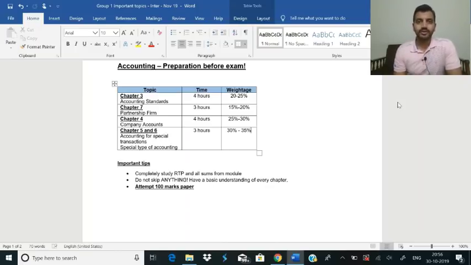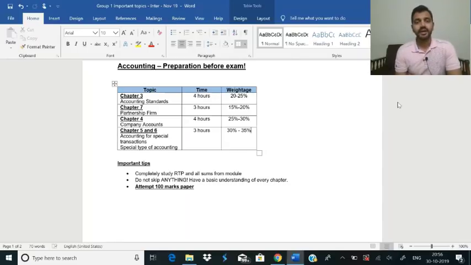Start off with accounting standards every day early in the morning, which is preferred, because it is mainly theory and a little bit of sums you need to practice. 4 hours should be spent on accounting standards, because that basically forms your basis, and if you can secure 20 to 25% marks in accounting standards, the game is half won already.